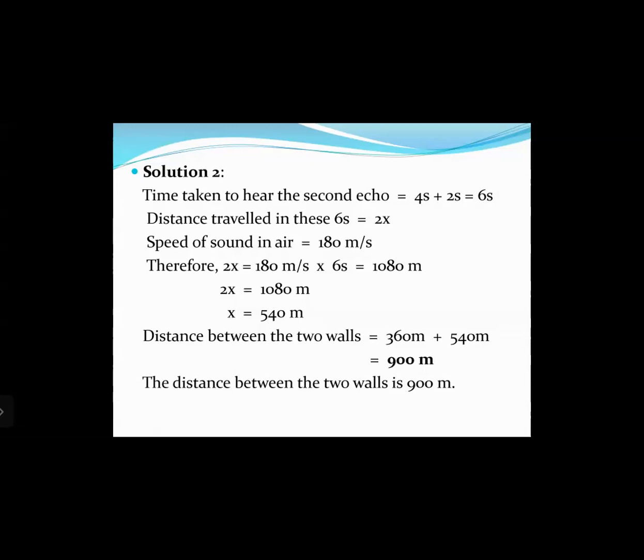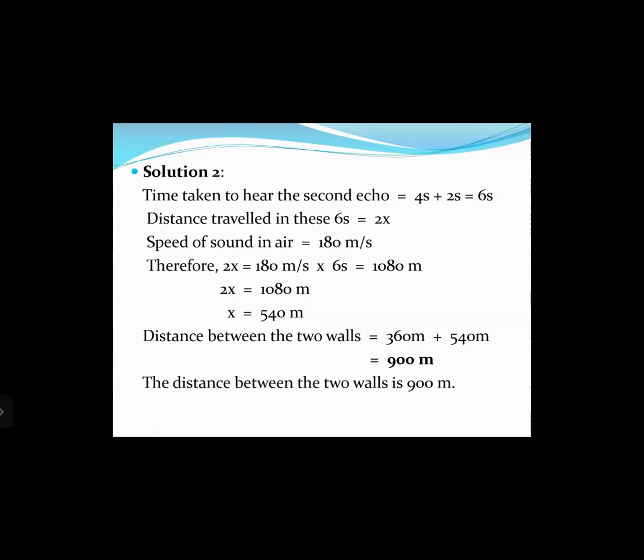We know speed of sound in air is 180 meters per second. Therefore, from the formula, speed equals distance upon time, distance equals speed multiplied by time. So distance is 2x, equal to speed 180 multiplied by time, that is 6 seconds. So 2x is equal to 1080 meters. So x equals 540 meters.